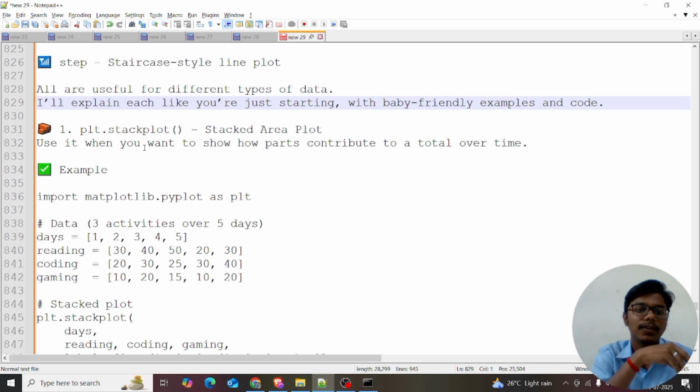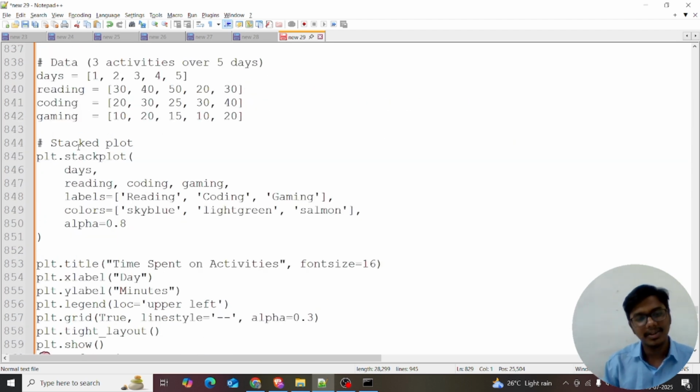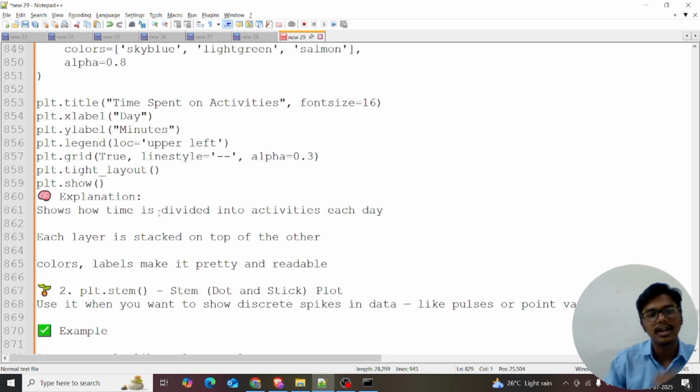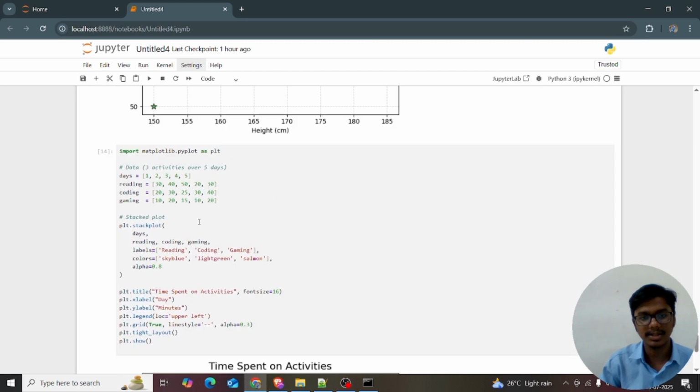If you want to show how parts contribute to the total over time, you can use the stack plot. I explained this in the code. It shows how time is divided into activities in each day. Each layer is stacked on top of the previous layer. Colors and labels make it prettier and more readable. Now let's go into the Jupyter notebook and build this chart in detail.